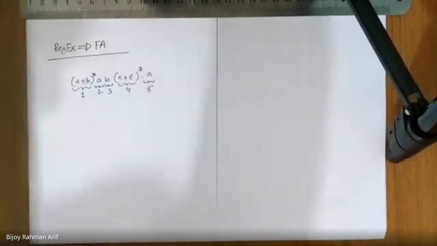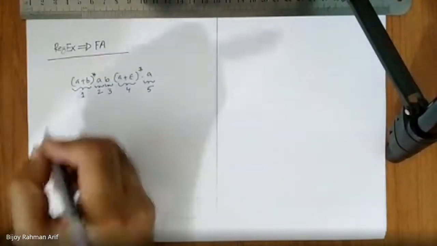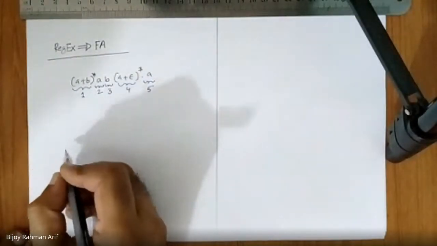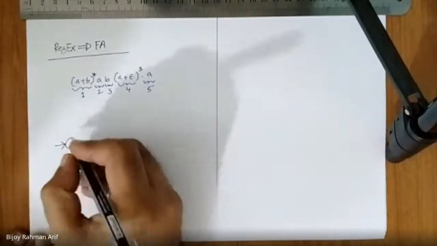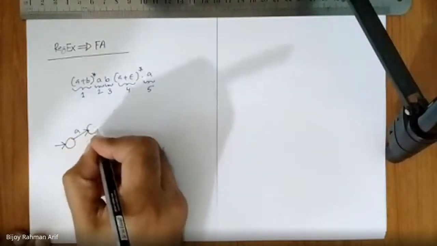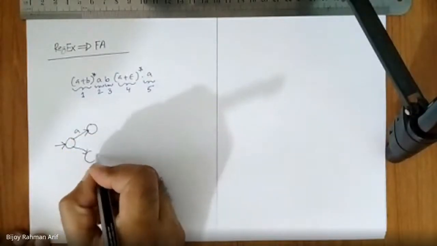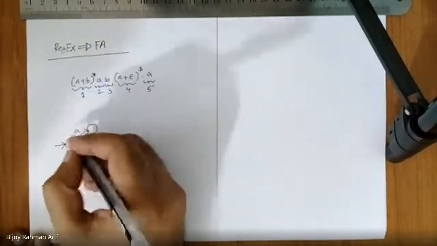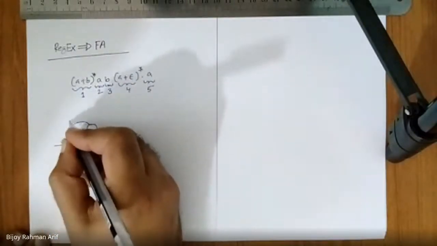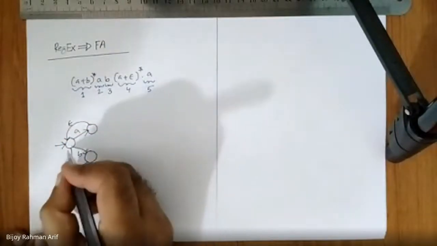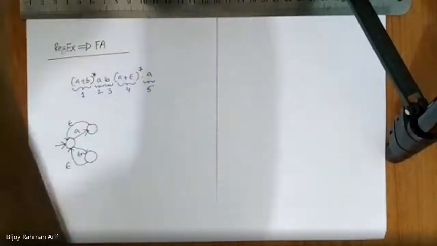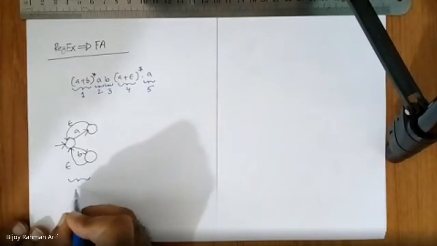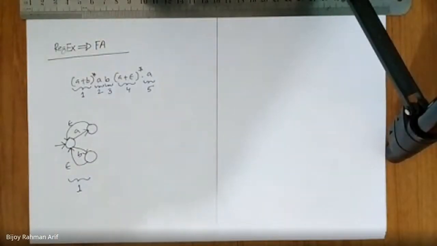So what is (A union B) star? How can I represent this? The first one: this is the start state. If I see A, I'll go over here. If I see a B, I'll go over here. As it is a star, I'll return back using epsilon, and return back using epsilon. All right, so this is the first building block, number 1. This is actually (A union B) star.